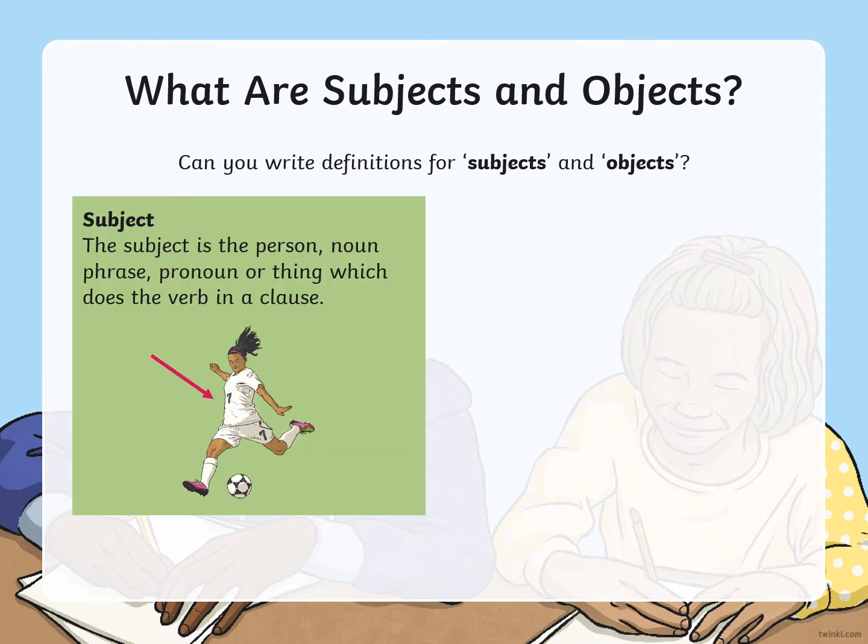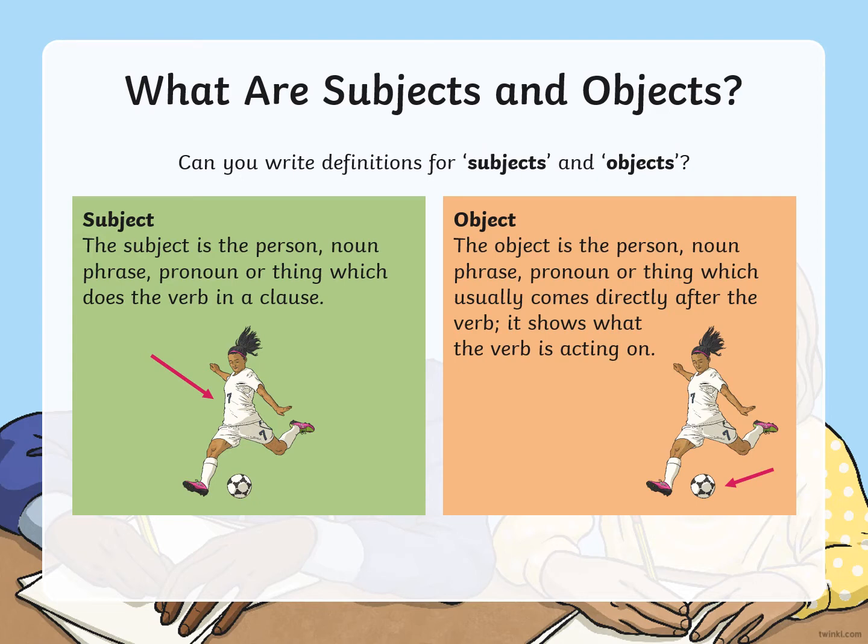Okay, so the subject is the person, noun phrase, pronoun. Remember, if we said she, that's a pronoun, or thing, which does the verb in a clause. So she is kicking the ball. She is the subject because she is doing the verb. She is doing the kicking.